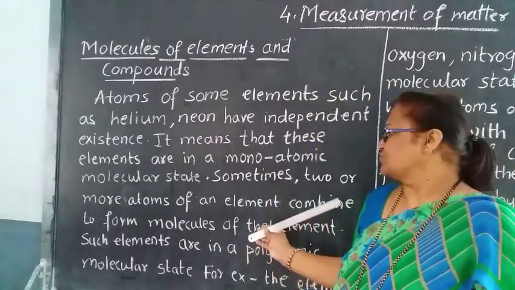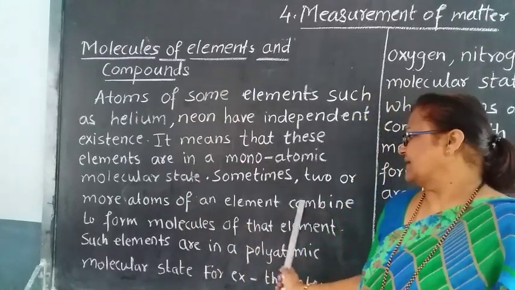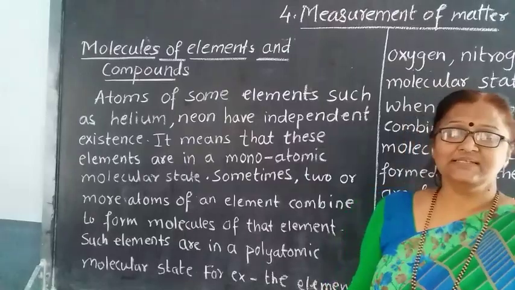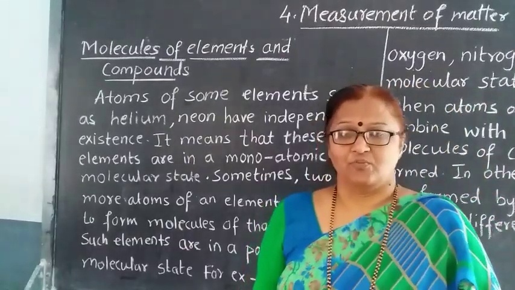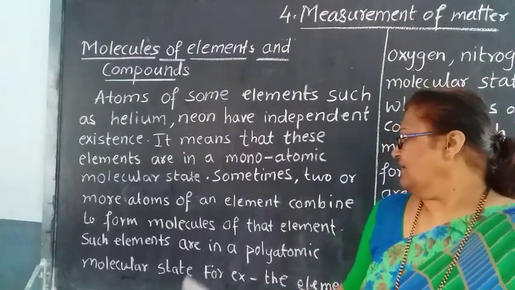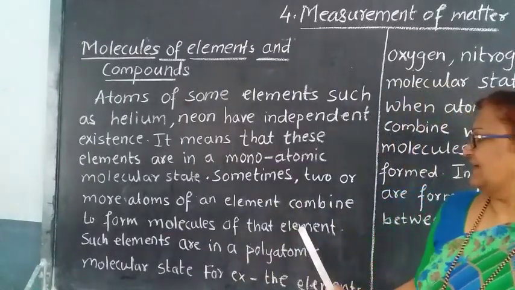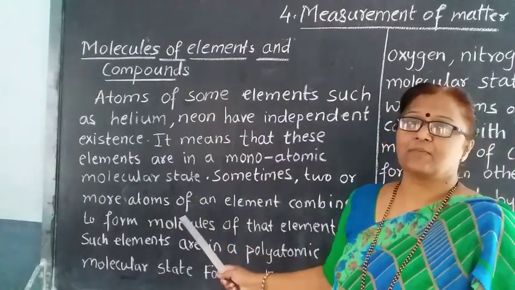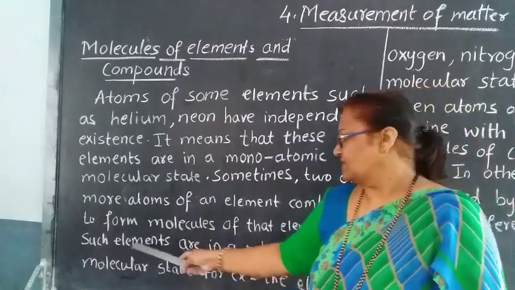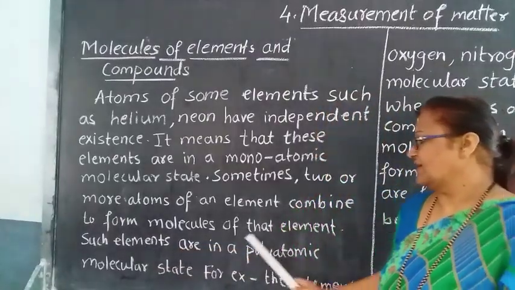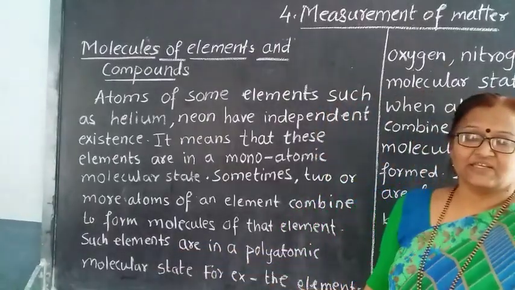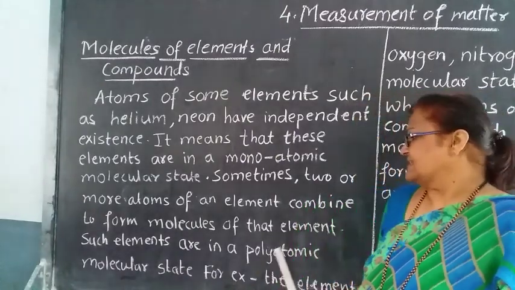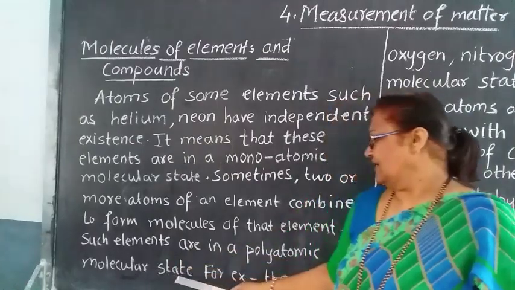Now, sometimes two or more atoms of an element combine to form molecules of that element. Two or more atoms of that element combine to form the molecule. Such elements are in the polyatomic molecular state.